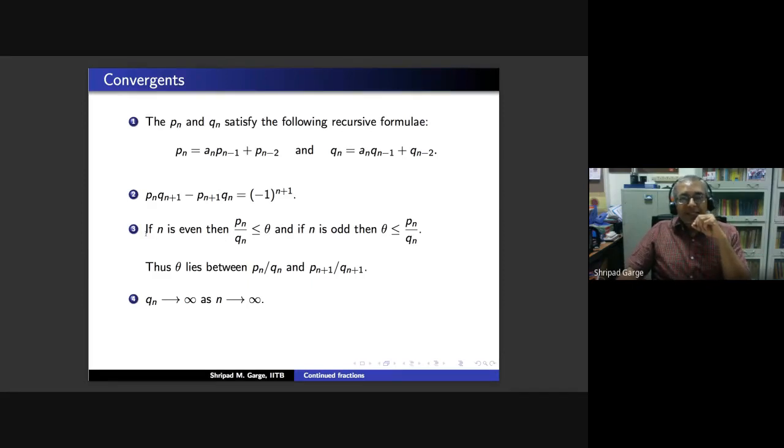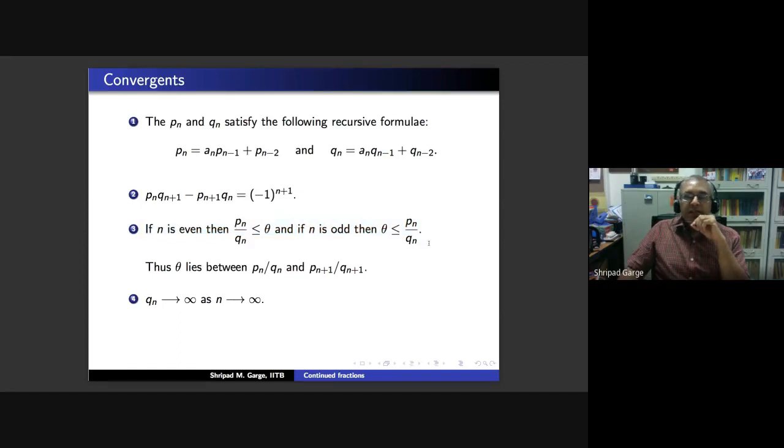Another thing is, this is a very interesting observation. It tells you that your even convergent is less than or equal to theta, and the odd convergent is bigger than or equal to theta. How do we understand this? So note first that our first convergent, which was a0. I think I have messed up here with the notations. I should have said this for odd and this for even. Okay. So let's say that we start from the 0th convergent, then this statement makes sense.